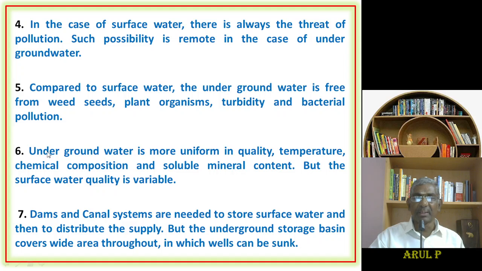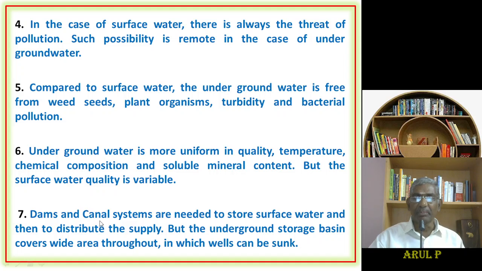Point number 6, underground water is more uniform in quality, temperature, chemical composition and soluble mineral content, but surface water quality is variable. The surface water quality varies from region to region, location to location, or even within the same location. One lake or river may have one type of water quality, but in another surface water body the water quality may be different. Surface water quality is not uniform, but in the case of underground water, the quality is almost maintained.